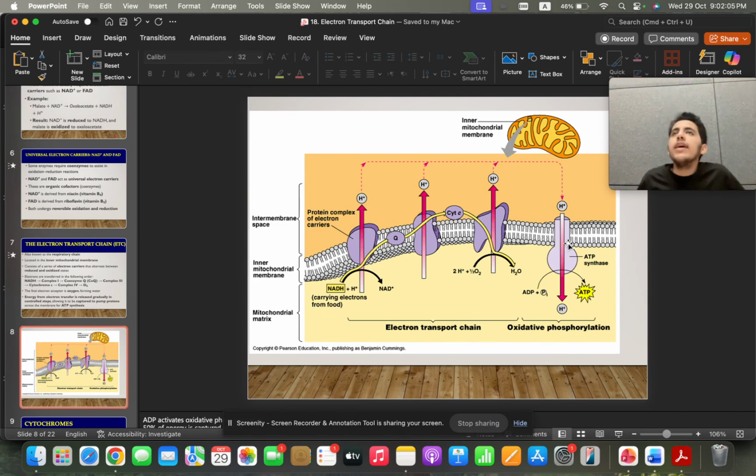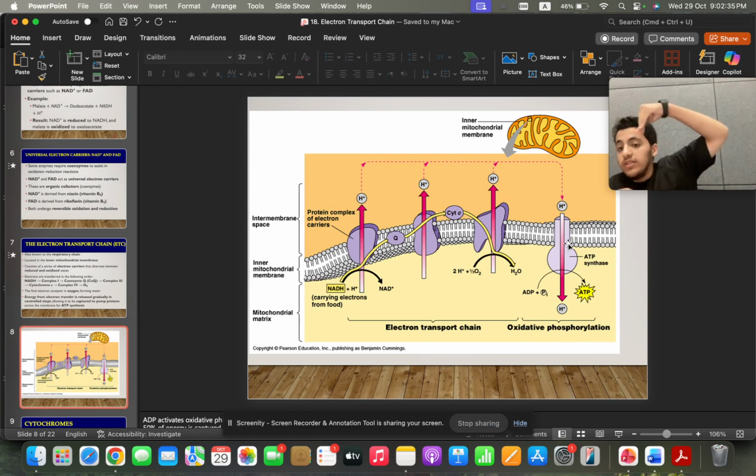Okay, you've been telling us about pumping protons, what does that do? Now, I'm actively transporting H+. I'm creating a high concentration at the intermembrane space. I'm creating what's called an electrochemical gradient, basically a concentration gradient. Now, H+ wants to go back to the low concentration inside the matrix, inside the mitochondria. But it cannot move through the phospholipid bilayer by itself. It needs something to let it through. What's that? The ATP synthase.